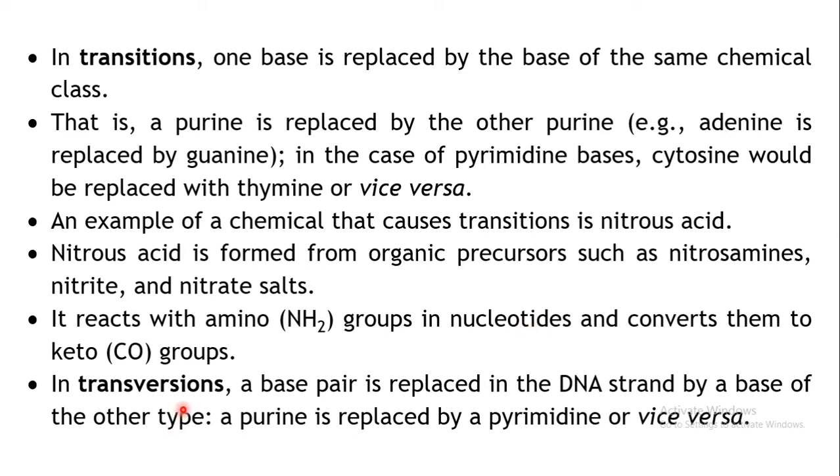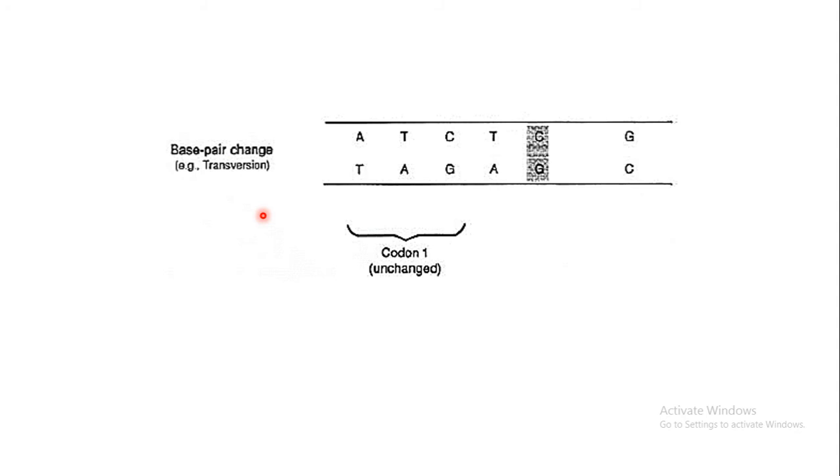Now in the second case, that is transversions, these replacements are such that one purine is replaced by a pyrimidine, or a pyrimidine may be replaced by a purine. So adenine may be replaced by, say, cytosine or thymine, or guanine may be replaced with cytosine or thymine, and vice versa. So pyrimidine is replaced by purine, or purine is replaced by a pyrimidine. So there are two types of processes which may result in a base pair change.